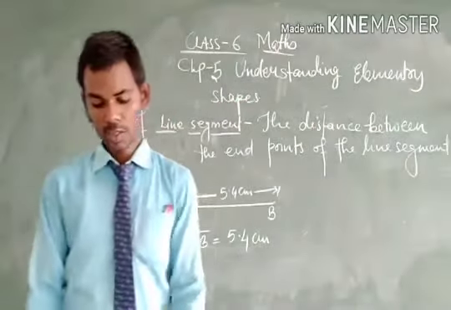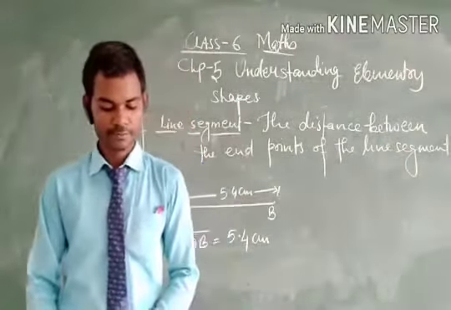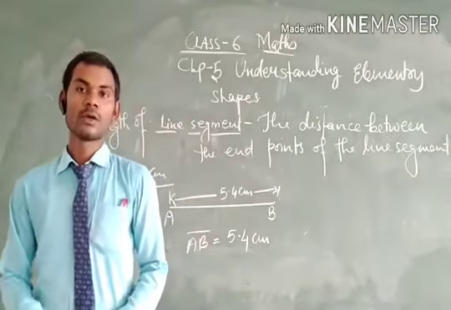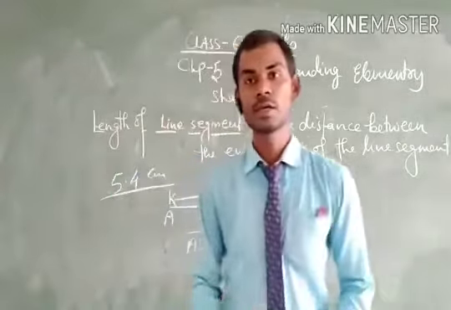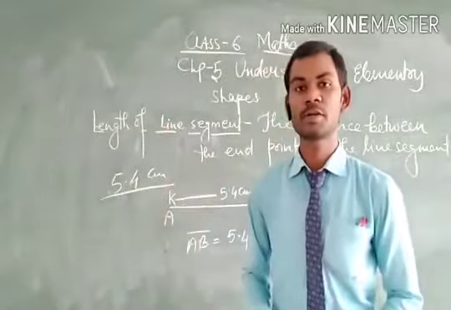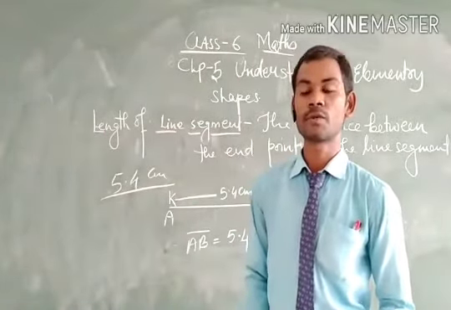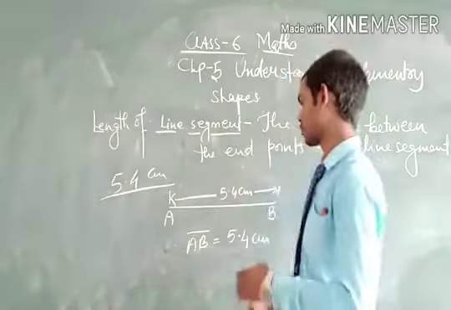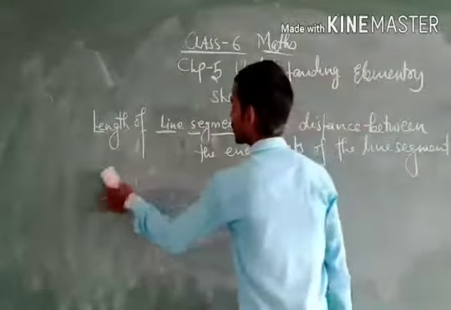Now let us see how we decide or justify that two lines are said to be congruent. Here, one most important thing in the length of line segment is when two lines are said to be congruent. What is the meaning of congruent? So first of all, let us understand the meaning of congruent.